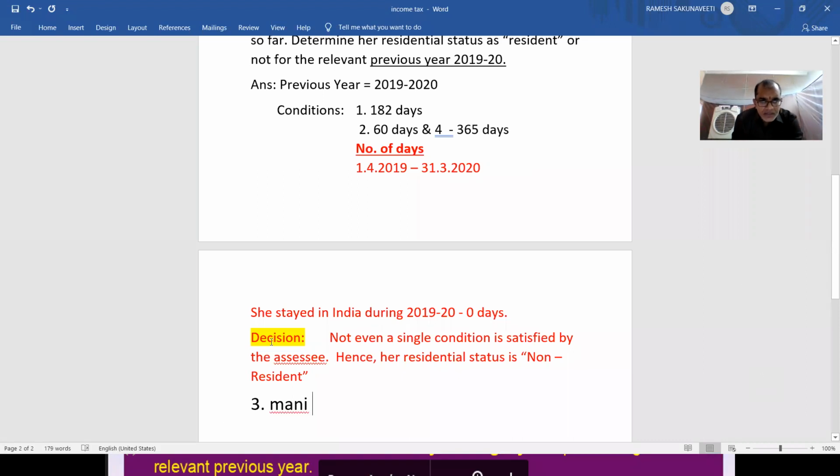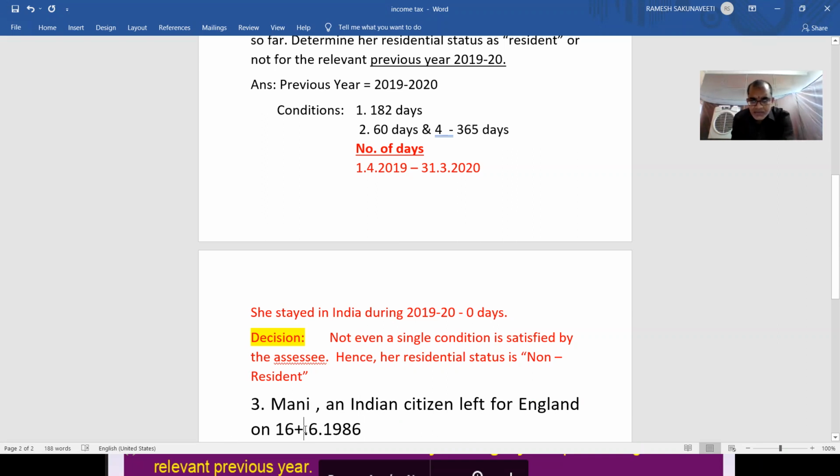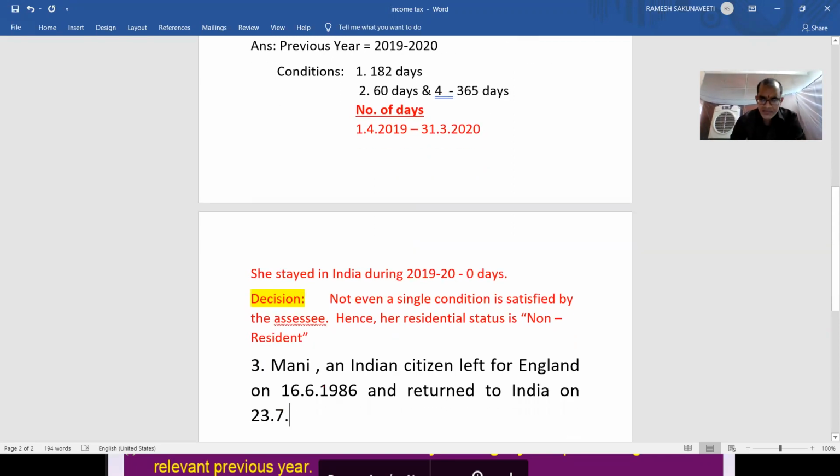Money, the person's name is Money, an Indian citizen, left for England on 16/6/1986 and returned to India on 23/7/1990.